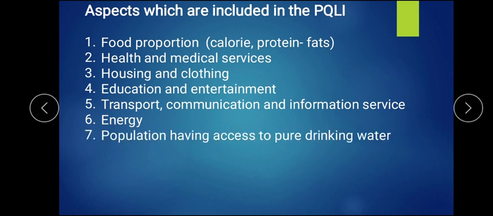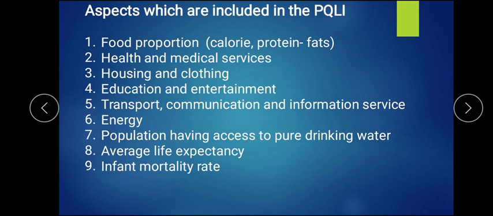Then population having pure drinking water. How many places have pure drinking water available, and how many people are consuming that pure drinking water. Then average life expectancy. It talks about how many years a person lives from the time of birth till death. It is an average measurement of people living in a particular country. It is said to be 68 years for Indian people; at present we can say 65 years.